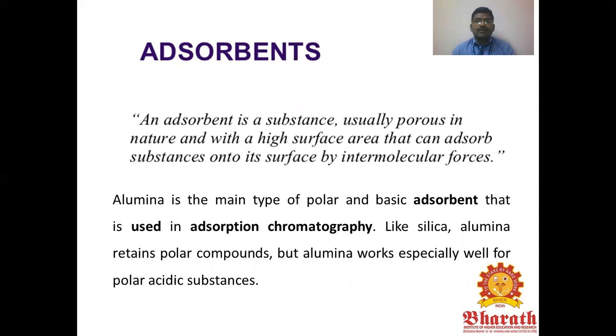Alumina is the main type of polar and basic adsorbent used for adsorption chromatography. Like silica, alumina retains polar compounds, but alumina works especially well for polar acidic substances.